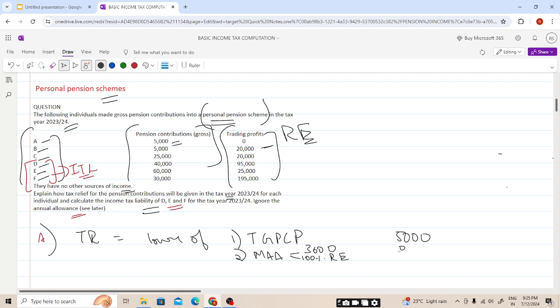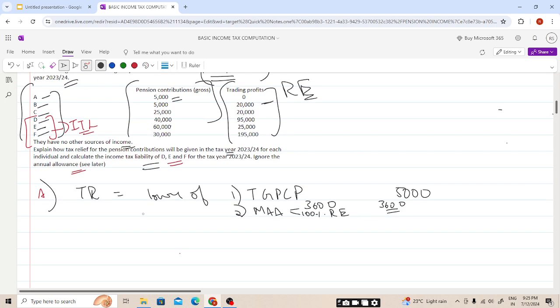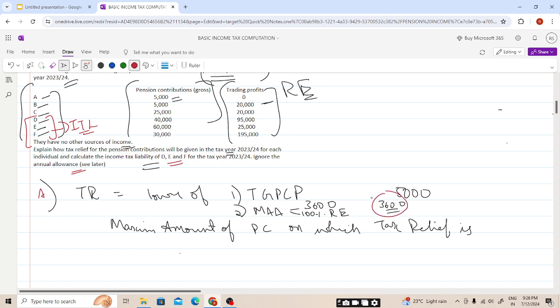Relevant earning is 0, but we have a basic amount of 3,600. So the maximum amount of pension contribution on which tax relief is available is the lower of the two, so the lower is 3,600, so it will be 3,600. I hope this is clear. Now we'll be seeing the tax relief amount.